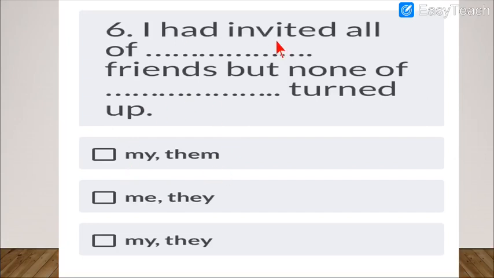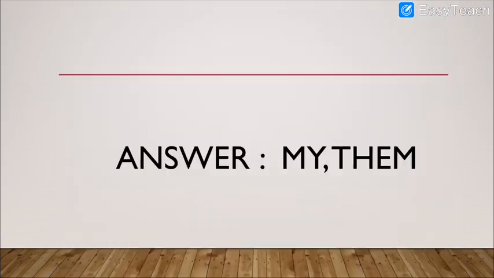I'll read the question again for your acknowledgement. I had invited all of dash friends, but none of dash turned up. So dash friends and dash turned up. So the correct answer will be my and them. Okay, I'll display the blank again. My and them will be the correct answer. That is the first one. Okay. So I had invited all of my friends, but none of them turned up. So the first option is the correct option. Moving on to the next blank.